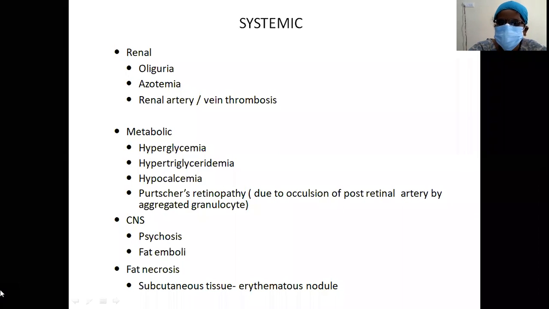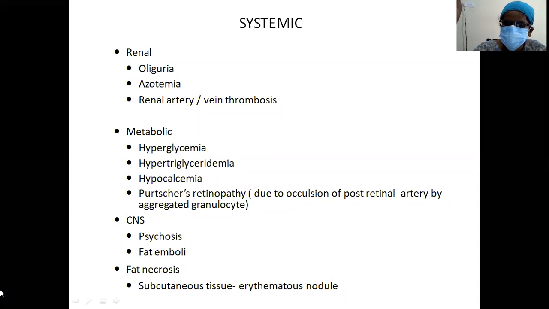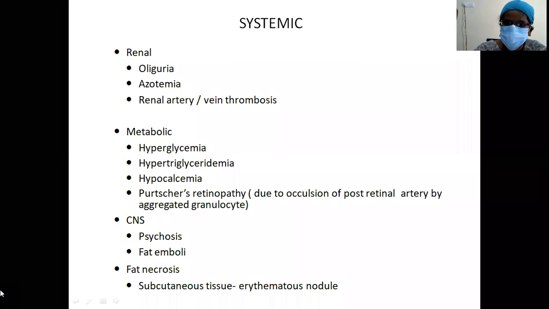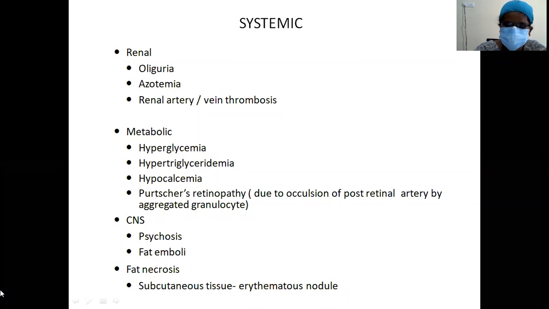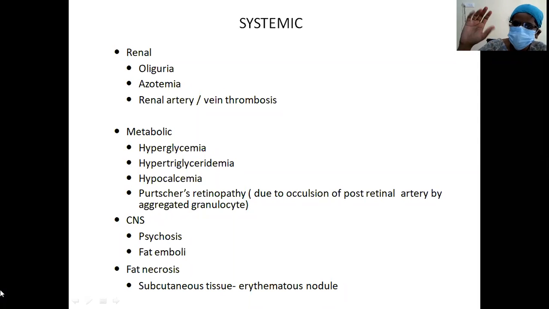Another thing I want to highlight here is that there's no role for prophylactic antibiotics in acute pancreatitis unless there's necrosis. Another take-home message: there's no role for early CT unless you are suspecting another cause for acute abdomen, because ideally CT should be done after 72 hours, when the extent of necrosis will be well defined.